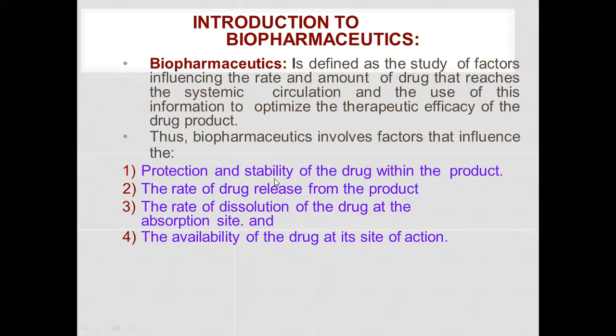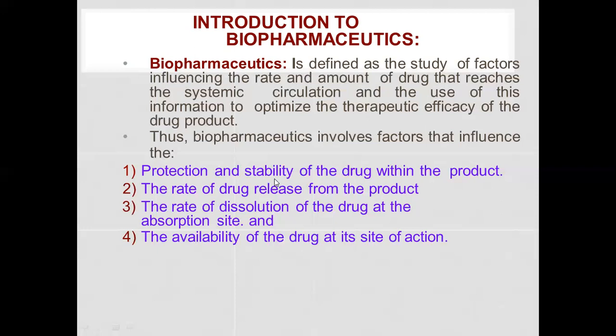Once you administer the drug through the oral route, it is transformed into its metabolite form. First, it will get distributed all over the body. There are various compartments. We have already studied compartment modeling, and we will see it in detail also. So that we have to consider here.